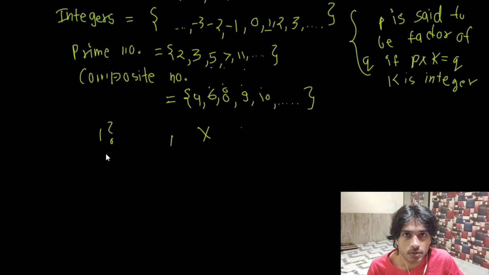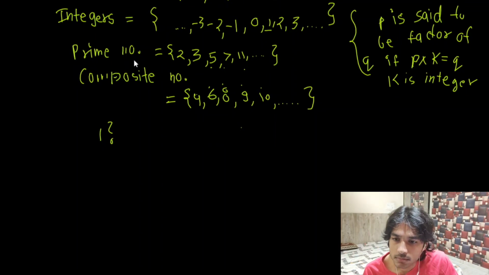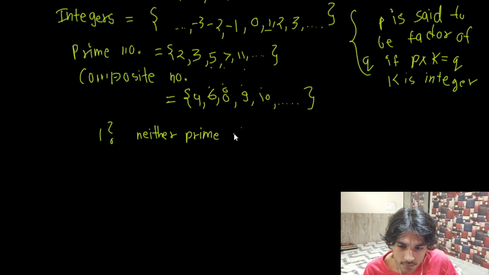Now, what are composite numbers? Composite numbers are basically numbers which have more than two distinct factors, right? So 1 only has one factor, so it doesn't have more than two distinct factors, so it won't be a composite number either. So what will it be? Well, simply, it will be neither composite nor prime. So what is 1? The answer is neither prime nor composite.